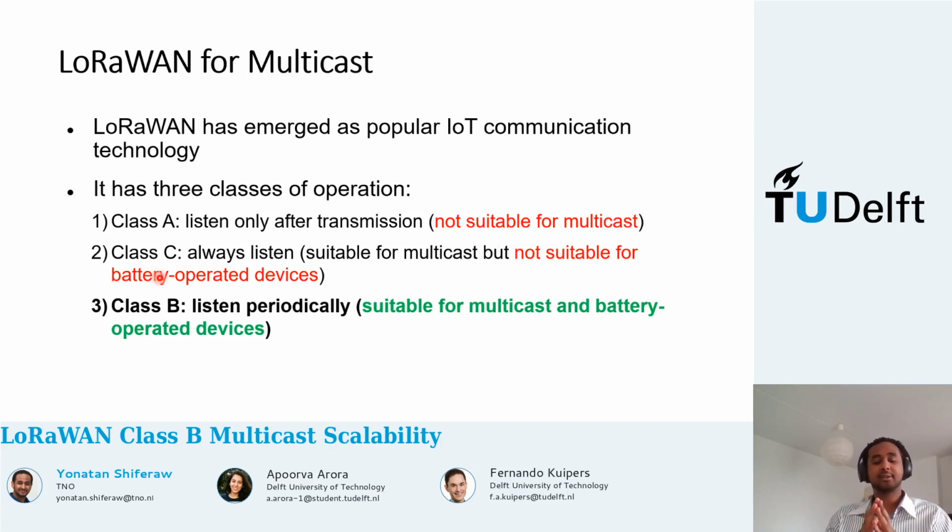Class C is the other extreme, which always listens, so it is suitable for multicast, but it takes a lot of energy, so it's not very suitable for battery-operated devices, which IoT devices mostly are. The last one, class B, is somewhere in between. It listens periodically, so it is suitable for battery-operated devices, and since it listens periodically, you can also control the latency, hence it's suitable for multicast.